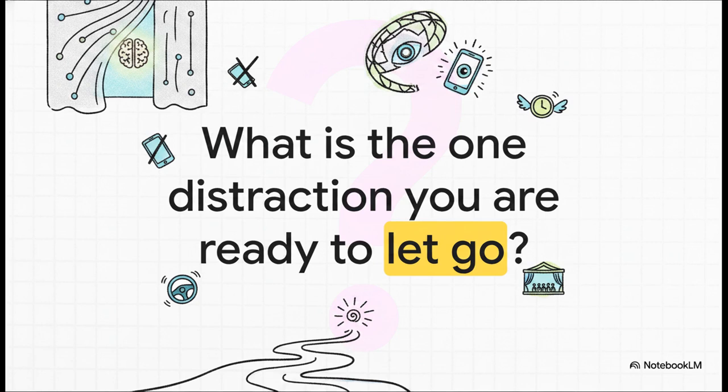So, as we wrap up this explainer, I'll leave you with this final provocative thought. And honestly, consider this not just for your future patients, but for yourselves. The trap only works when it remains invisible. Now that you can clearly see the neurobiology behind the curtain, what are the hidden forces shaping your own attention right now? What are the invisible traps in your specific neural environment? And most importantly, what is the one distraction you're ready to let go of today to step out of the theater of your mind and finally get back into the driver's seat?